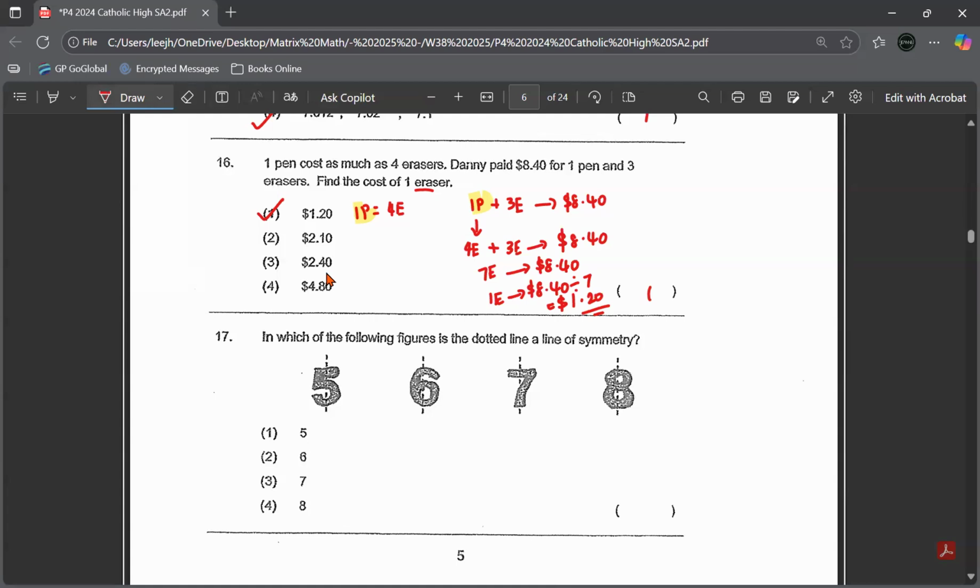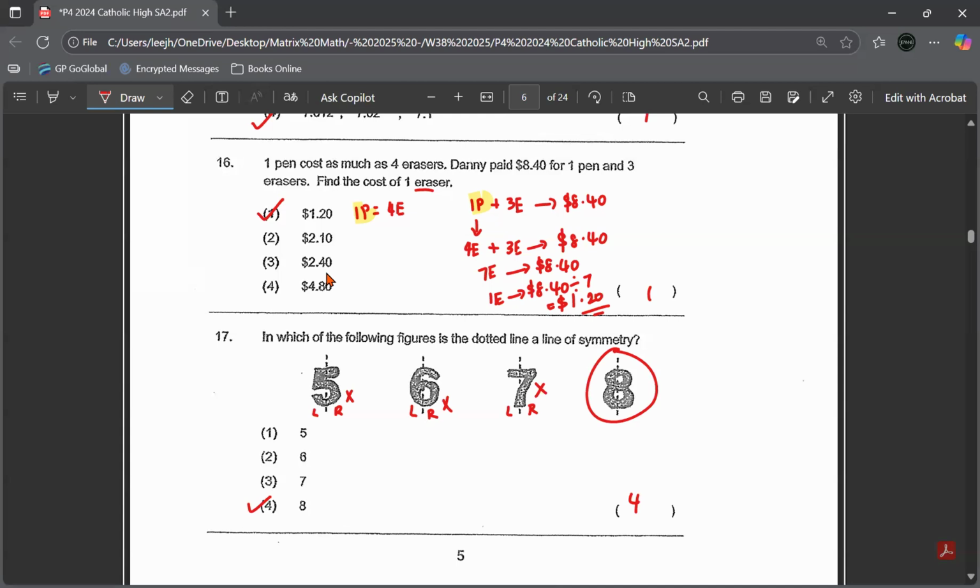Next one, which of the following figures is the dotted line of symmetry? Which means that when you draw the line of symmetry, they have two equal sides. Okay, so look at 5. The left side is not equal to the right, so this one cannot be the line of symmetry. What about 6? The left side of 6 is not equal to the right side of 6. So it's not. Definitely you can see the left side of 7 is not equal to the right side of 7. But this one, it is equal because you can see the left side is equal to the right side. So our answer is actually option 4.